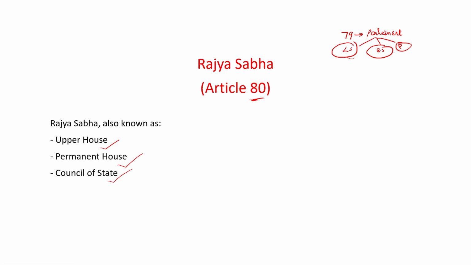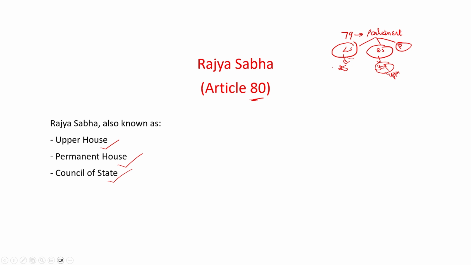Okay. Why is Rajya Sabha known as the upper house? Why the permanent house? Why the Council of States? Let's discuss one by one. According to Article 80, if we compare Rajya Sabha to the Lok Sabha, the MP's age for election in Lok Sabha is 25 years and in Rajya Sabha it is 30 years. As Rajya Sabha's MP age is more than the Lok Sabha, that's why Rajya Sabha is known as the upper house and Lok Sabha is known as the lower house.